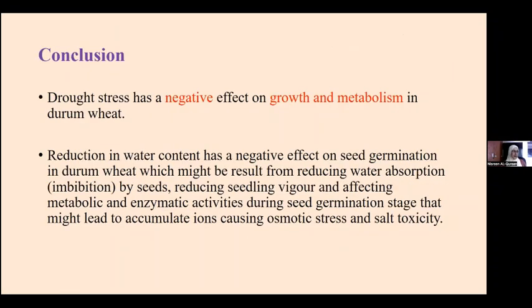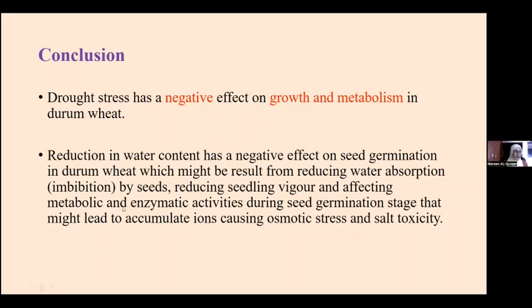drought stress. So in conclusion from this study, drought stress has a negative effect on growth and metabolism in durum wheat, in all four cultivars that we used in this study, of course with certain variability between them. Reduction in water content has a negative effect on seed germination in durum wheat, which might result from reduced water absorption and availability for the seed during germination, and also reduced seedling vigor.